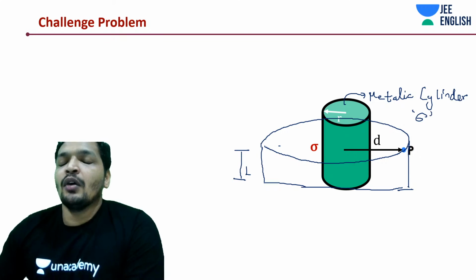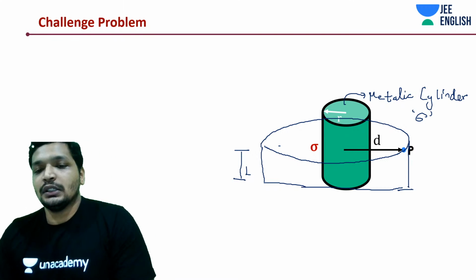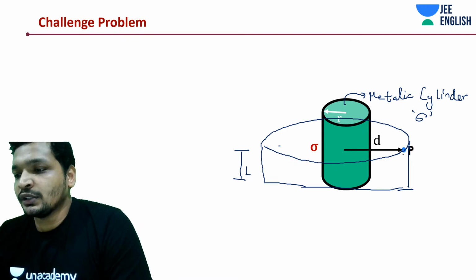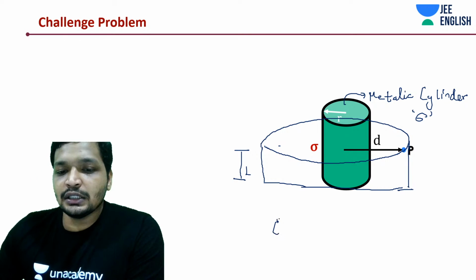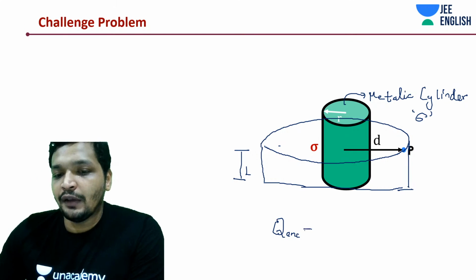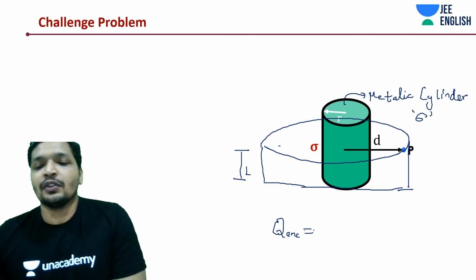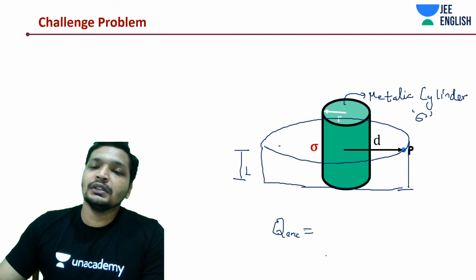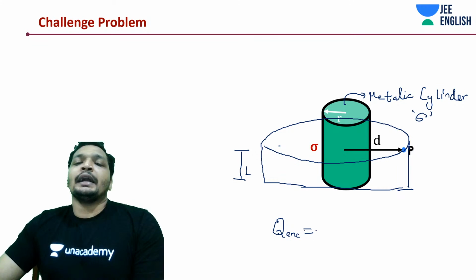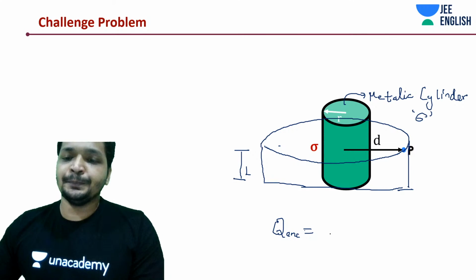Sigma. What is the charge enclosed? This is the areal charge density or surface charge density, right? Charge enclosed is the first thing that you'll write down every time, because half the time you'll come to know about the solution if you write down the charge enclosed and identify the right kind of Gaussian surface.